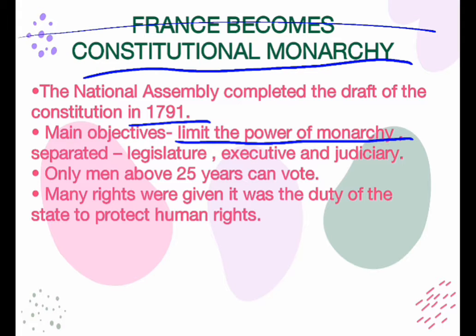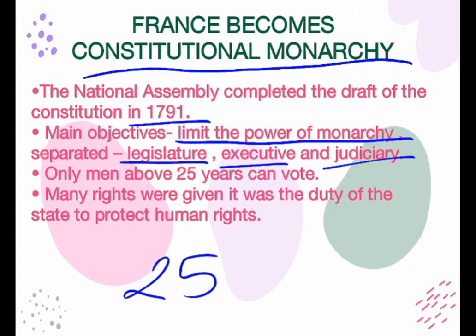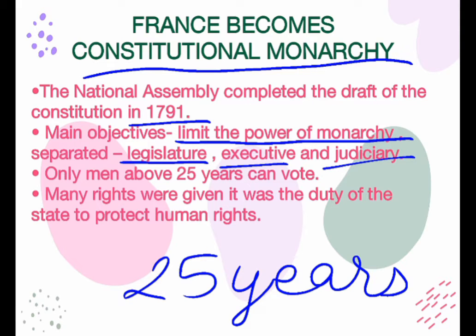The powers were divided into three parts: the legislature, the executive, and the judiciary. But it gave voting rights only to people above 25 years.